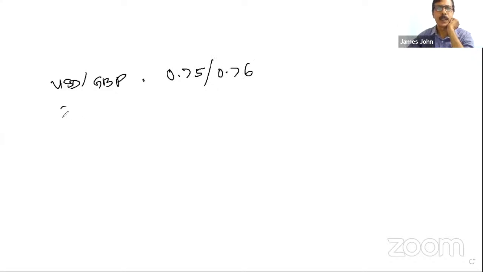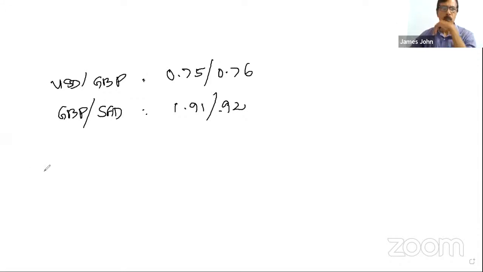Suppose the question is USD GBP is equal to 0.75, 0.76, and GBP SGD is equal to 1.9192, with GBP as the common currency. This is equation number 1. This is equation number 2.